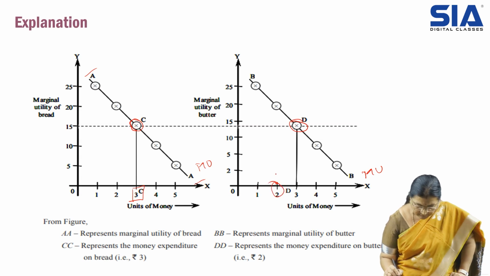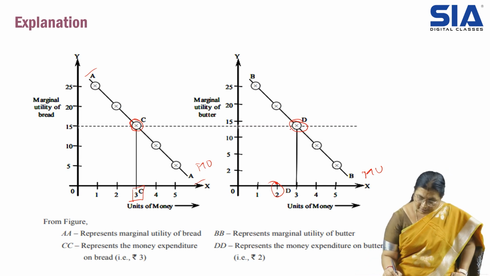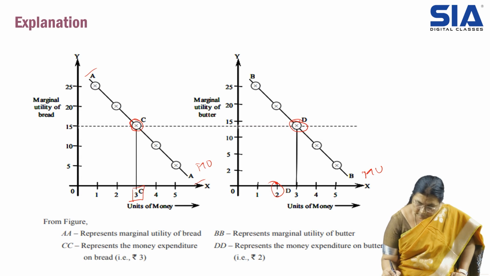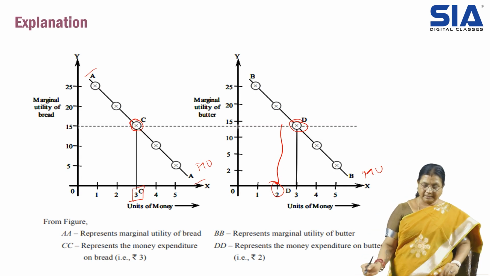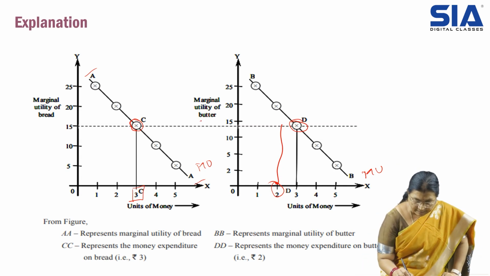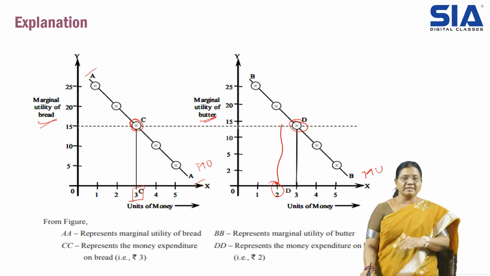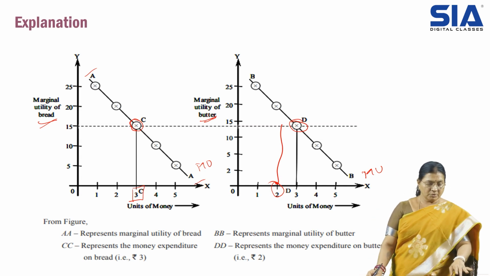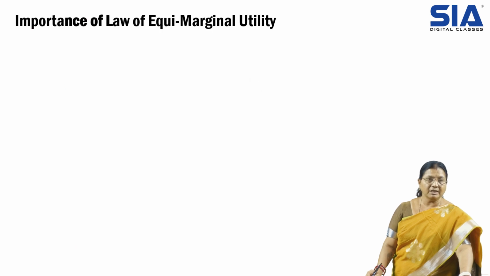So 2 rupees, units of money, it is 2 rupees. Here the person gets maximum satisfaction. The graph should be different for bread and butter, but here the same graph is given. It should be different because the marginal utility is different from one another. So this is the explanation of the law of equimarginal utility.